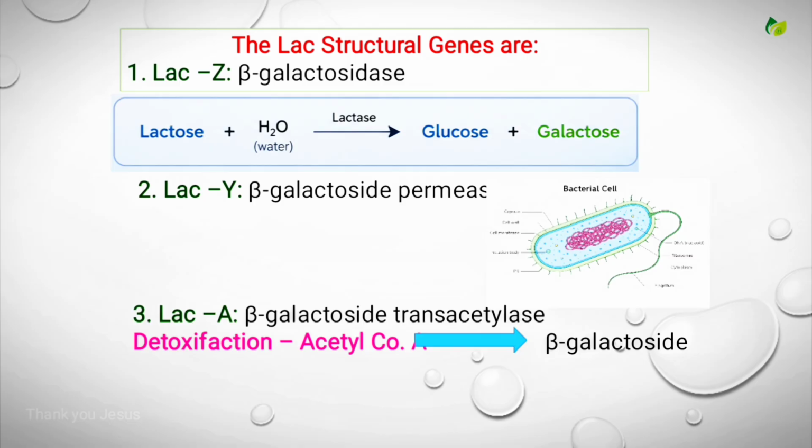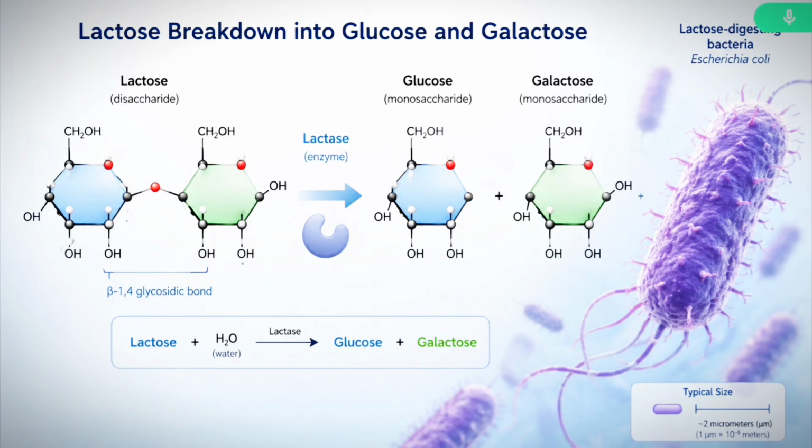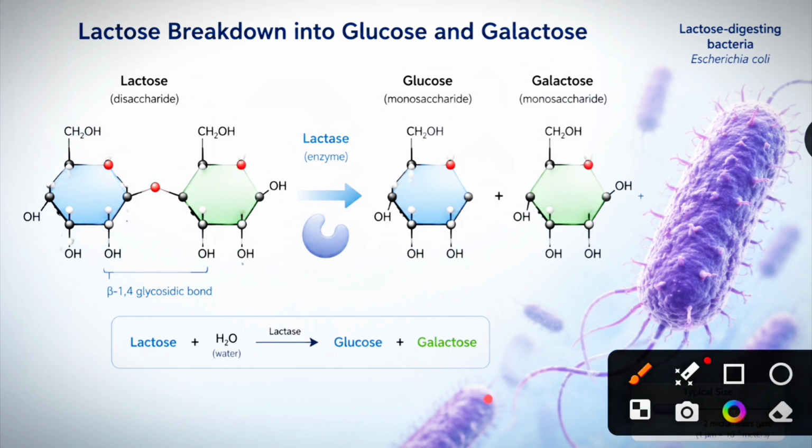Why? Because here the three genes are under control of a single promoter. You have to remember. Okay students, let's see the expression of these three genes. First, lactose enters into the bacterial cell through the cell membrane with the help of the enzyme permease. Lac Y gene expression facilitates the entry of lactose into the bacterial cell. Now the Lac Z gene will express.